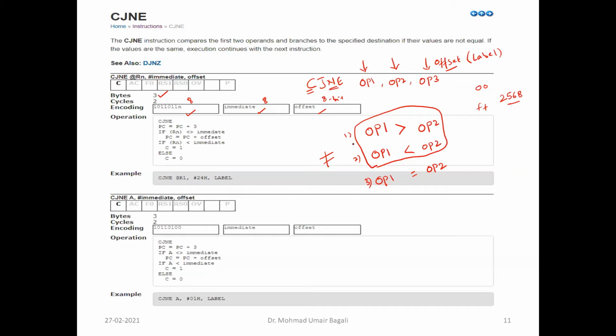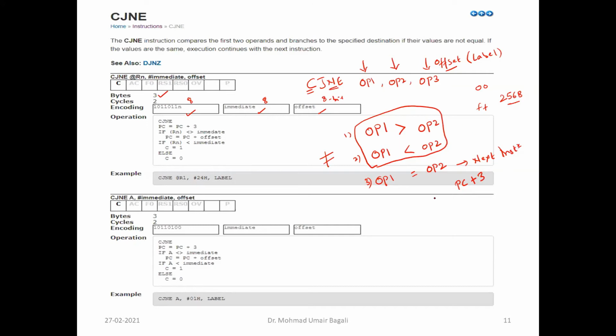Now, if it is not equal, it is going to jump. If it is equal, what will happen? If operand 1 is equal to operand 2, it will go to the very next instruction. How will it calculate the address of the next instruction? It will take the current address plus the size of this instruction, which is 3 bytes.